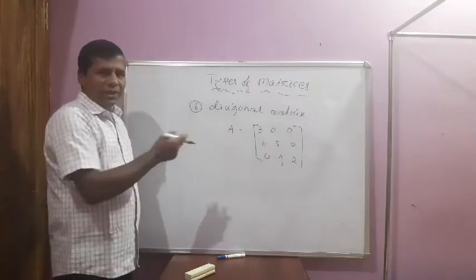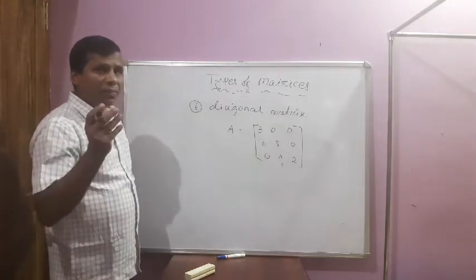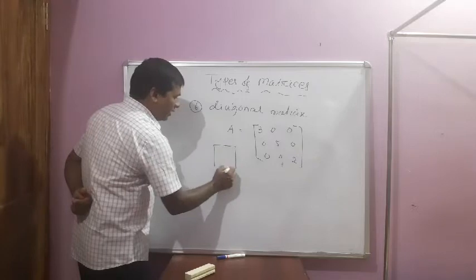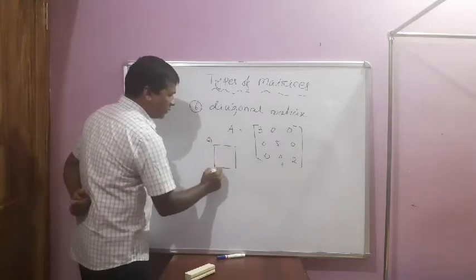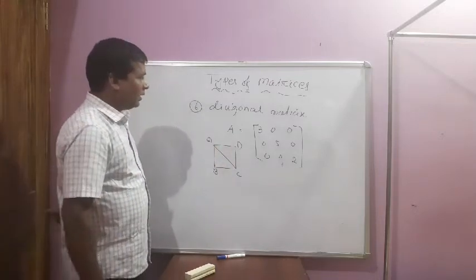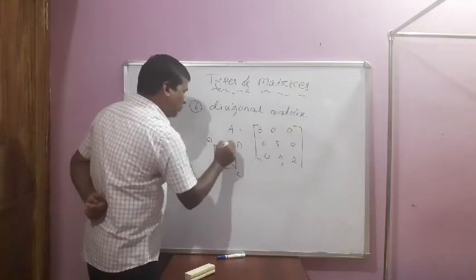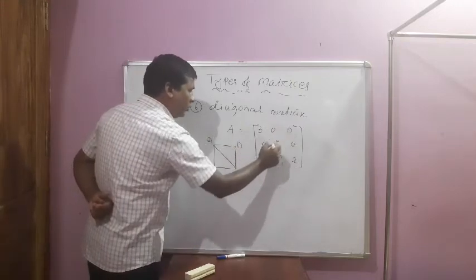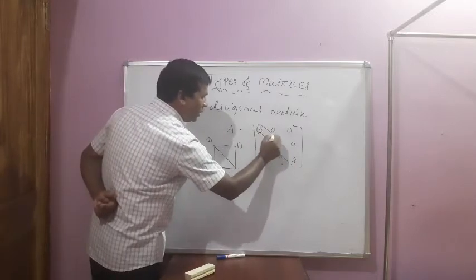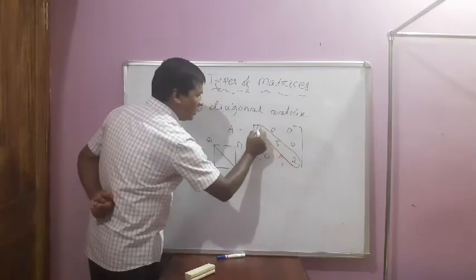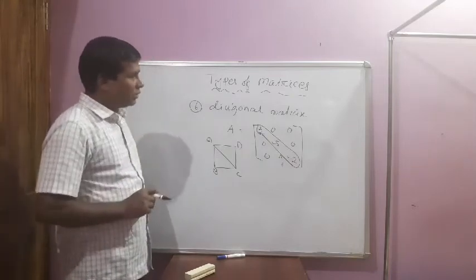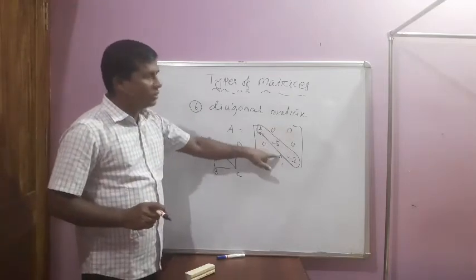This is also a square matrix, but what is the difference between a square matrix and this matrix? Suppose this is a rectangle, this is a square. AC is known as its diagonal. So these are the 4 vertex points 3, 0, 0, 2. If we join from 3 to 2 in a system, these entries are numbers, but the other places belong to 0.